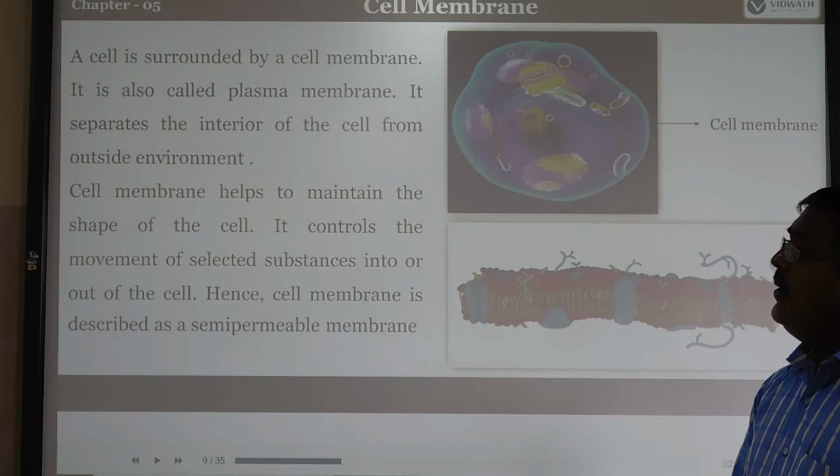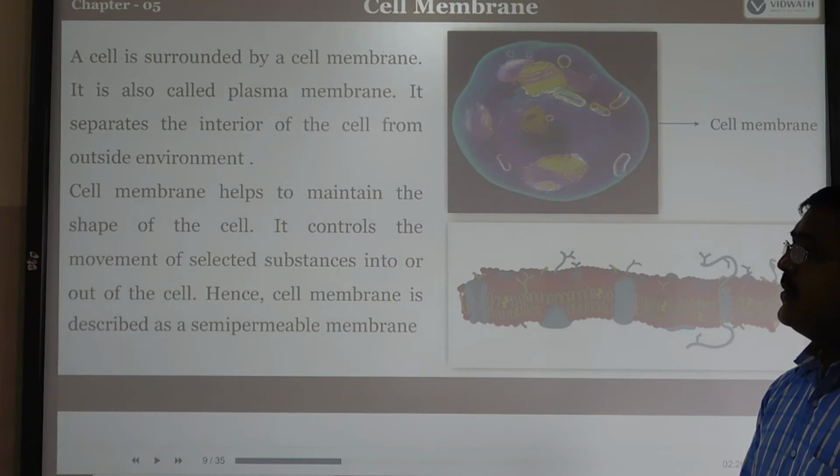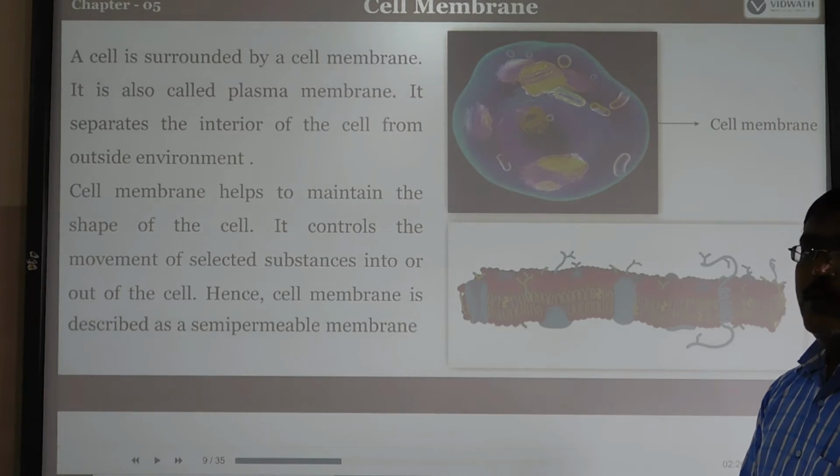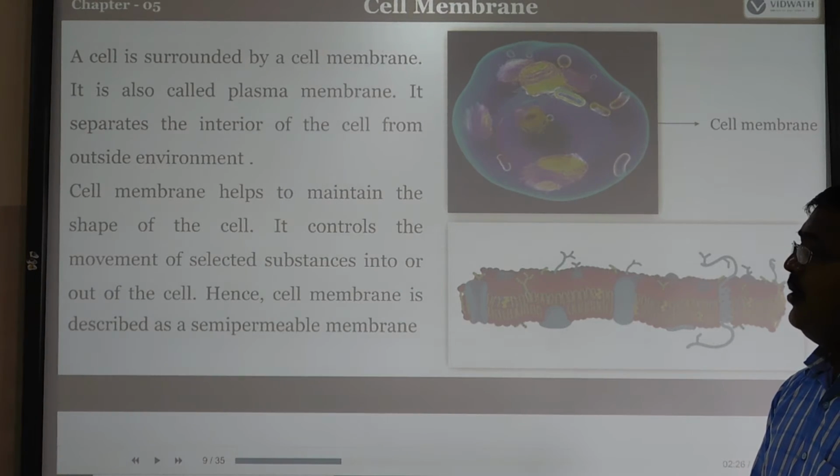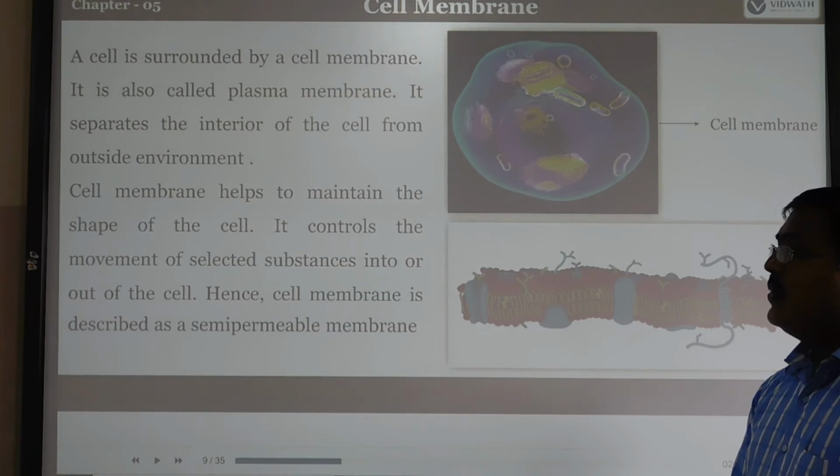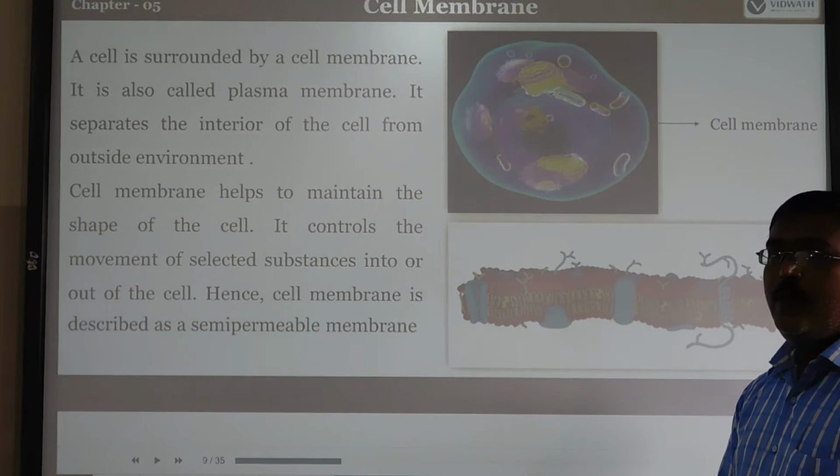The cell membrane helps to maintain the shape of the cell. So the cell membrane is also helpful for the maintenance of the shape of the cell. It controls the movement of selected substances into and out of the cell. Whichever substances they want, those substances can be absorbed, and others can be left out.